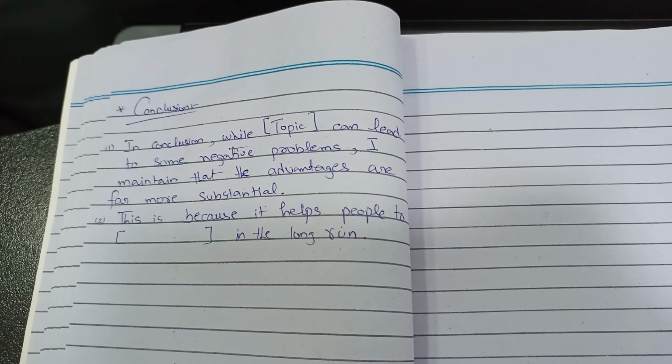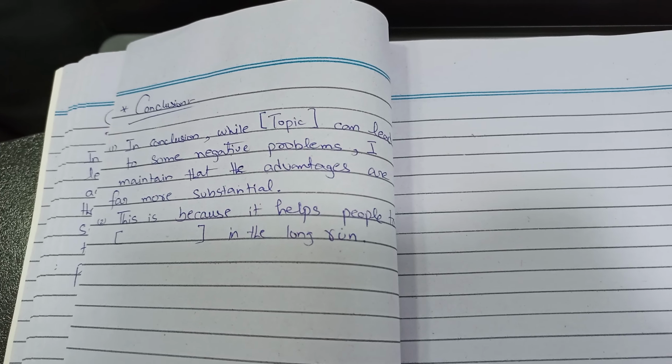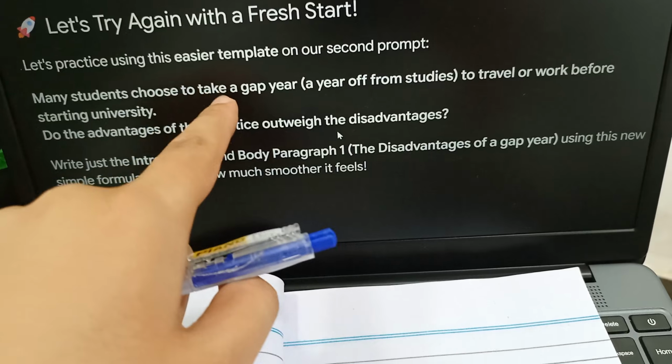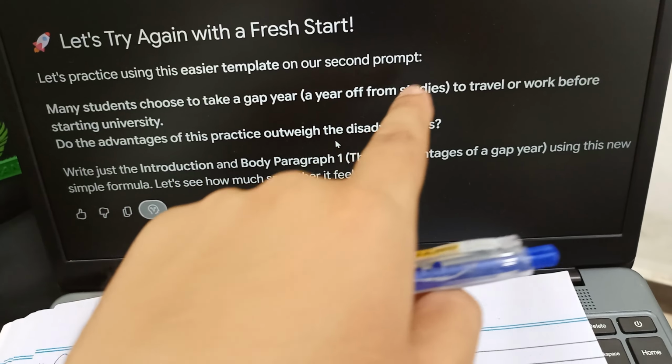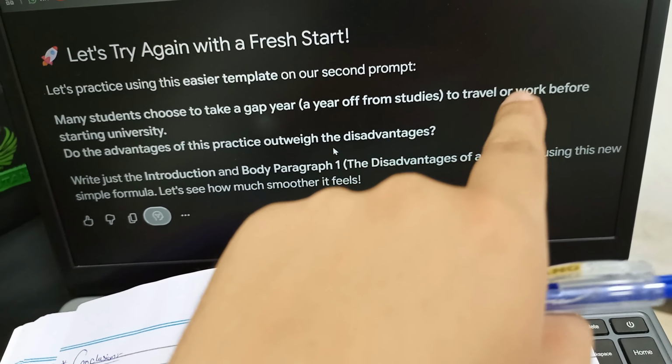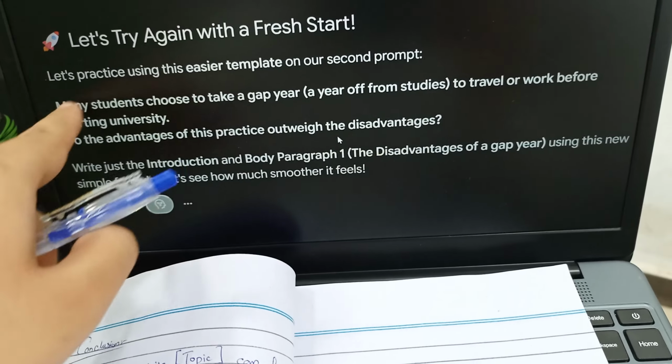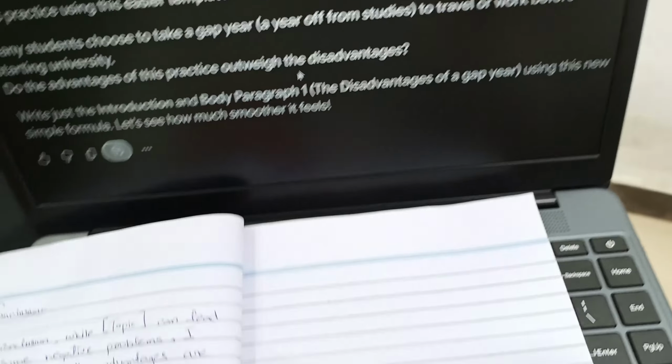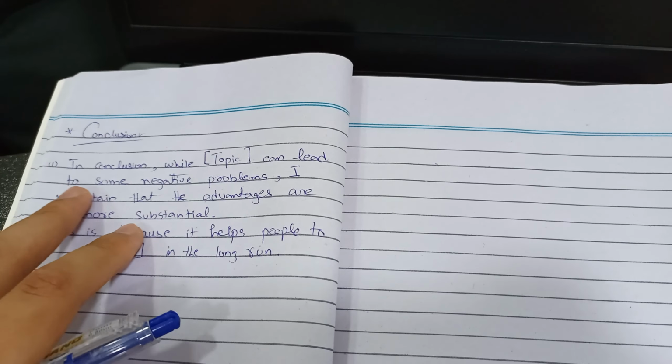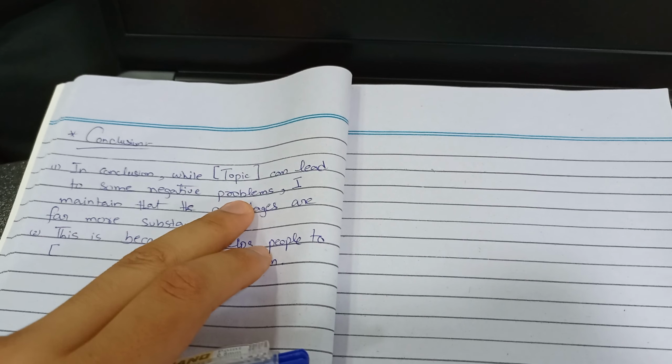Now move on to the last part: how we can conclude our advantages and disadvantages essay. You can start with "In conclusion, while" and then write the topic: while many students choose to take a gap year, a year off from studies, to travel or work before starting university, it can lead to some negative problems.